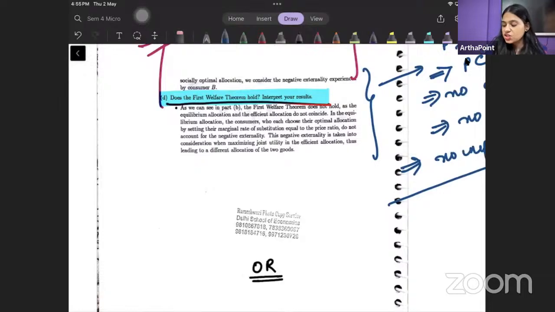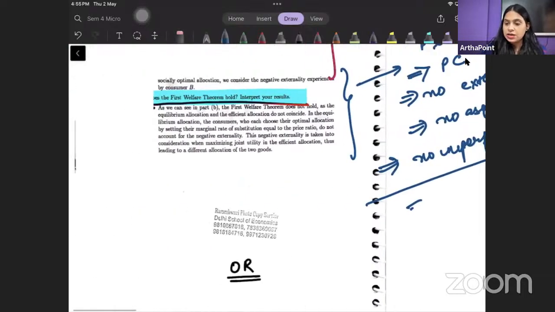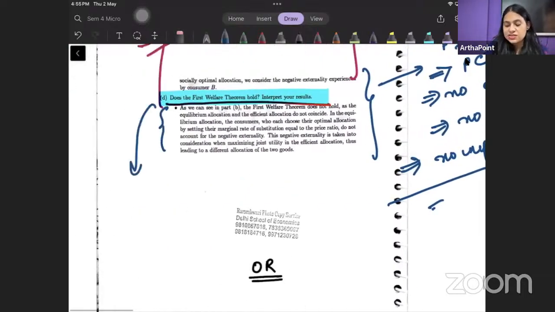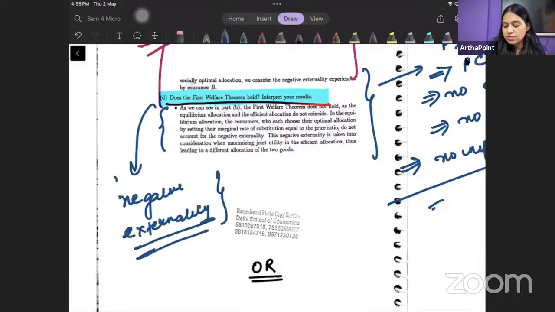But under this case, अच्छा, you need no externality लिख दिया ना, हाँ. But under this case, since this is the case of negative externality, तो first welfare theorem does not hold true. First welfare theorem does not hold true. Okay, beta. So this was an excellent question from the point of view of the exam, and I really hope that you understand this question very well. Thank you, beta.